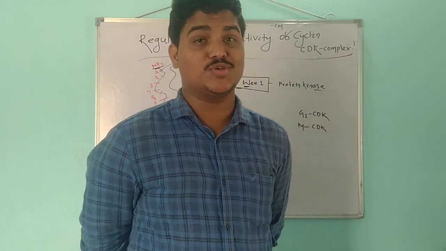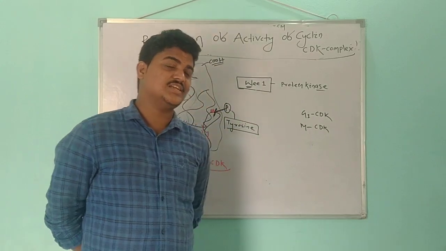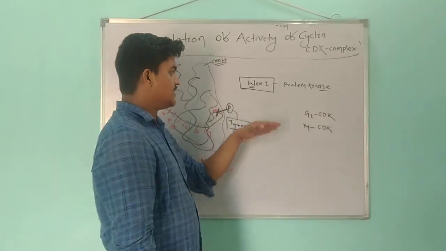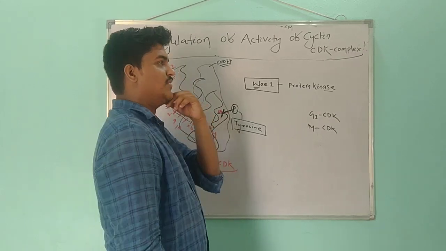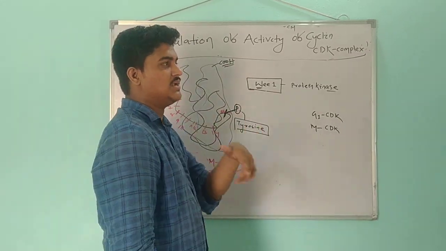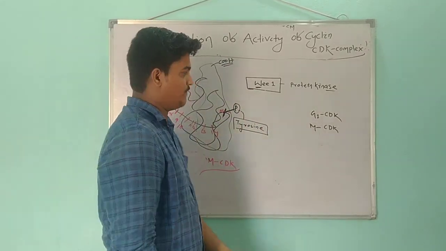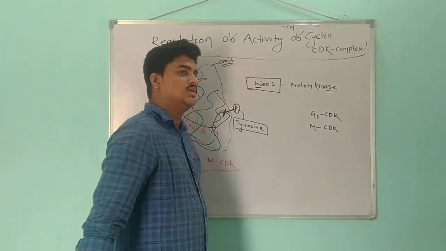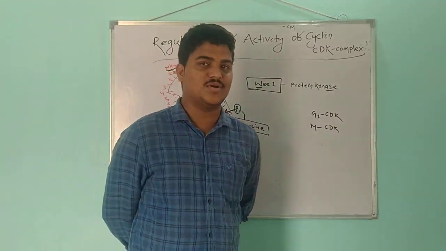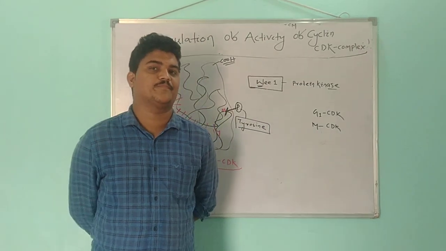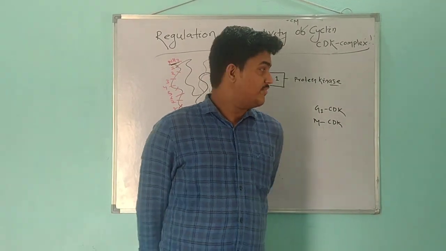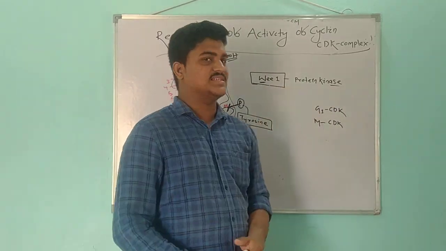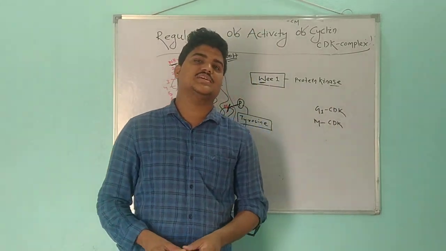Now here is a question for you. Tell me the answer. This Wee1 activity, that is elongation of the cell, the increase in the time period, is done in which stage of the cell cycle? You have to answer in the comments. Another question: this Wee1 protein kinase is a dual specificity enzyme.